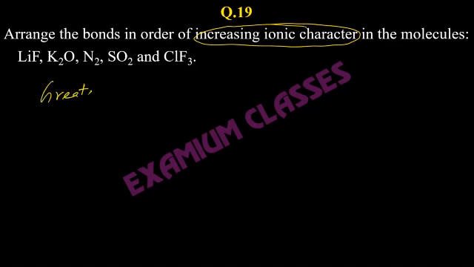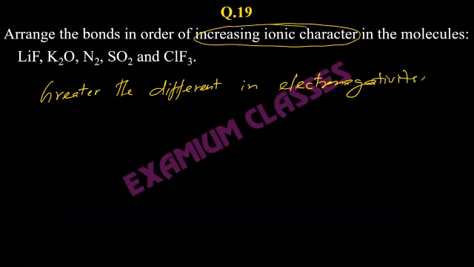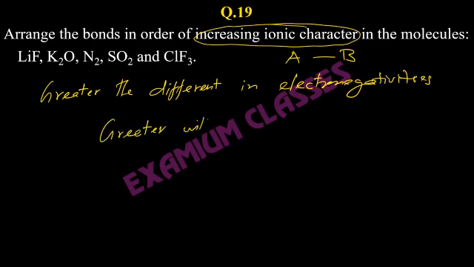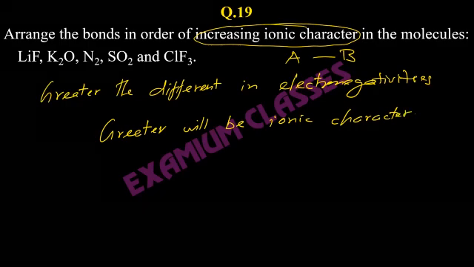So if there are two atoms, greater the difference in electronegativities, greater will be the ionic character. As I said, if the difference is too large, for example, NaCl, then it will become an ionic bond.